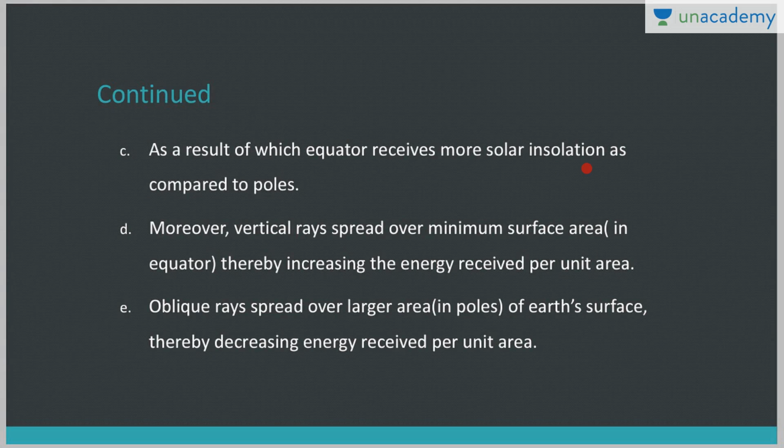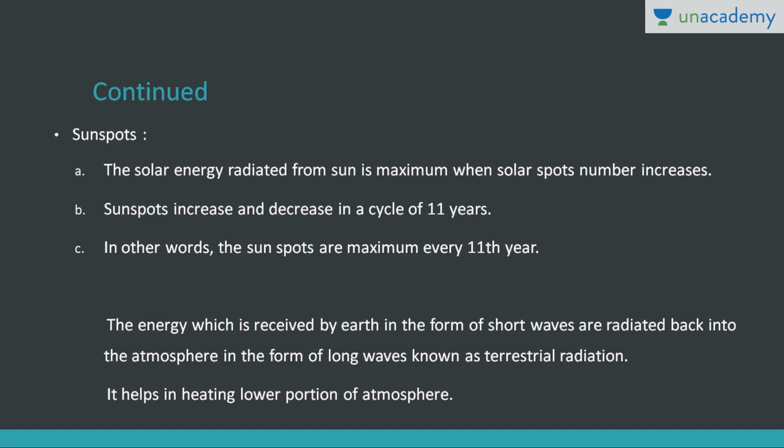So the equator receives more insolation as compared to the poles. Also, vertical rays spread over minimum surface area at the equator, so the intensity of sunlight is more at the equator. It increases the energy received per unit area. In case of the poles, oblique or slanting rays spread over larger areas, and that decreases the energy received per unit area. So due to the angle of the sun rays plus the intensity of sunlight, insolation decreases as we move from the equator towards the pole.